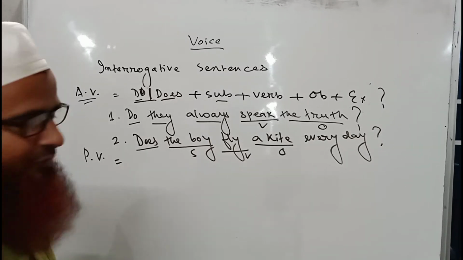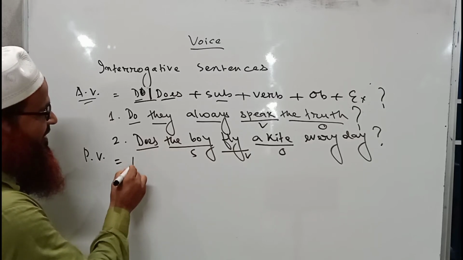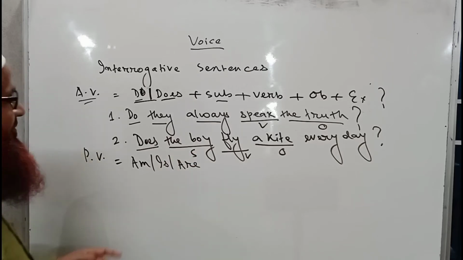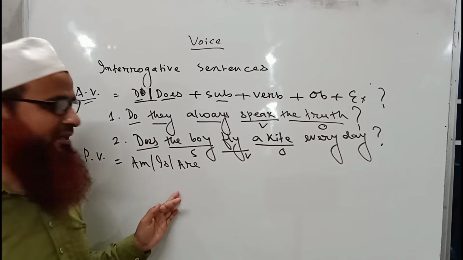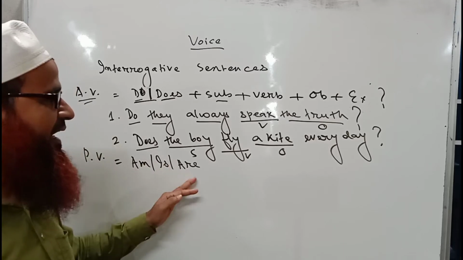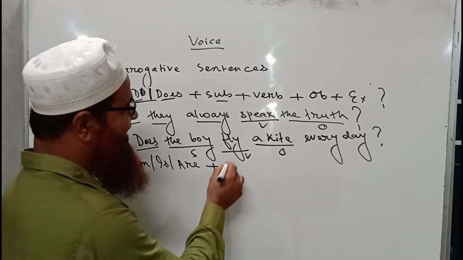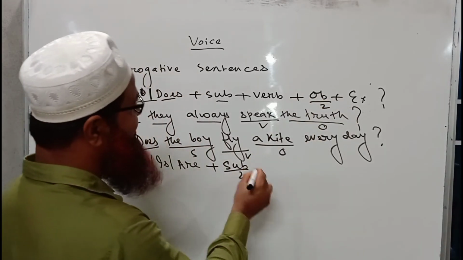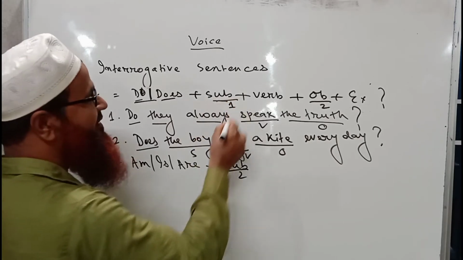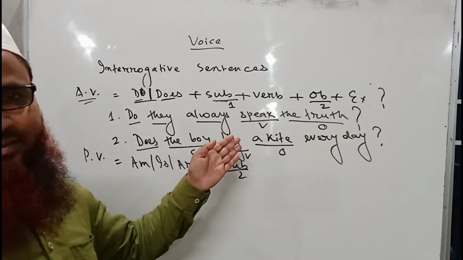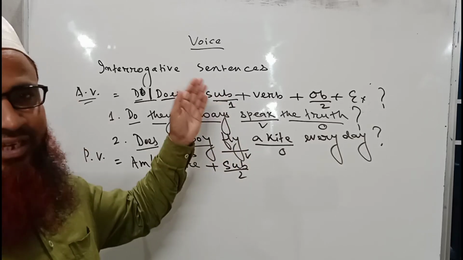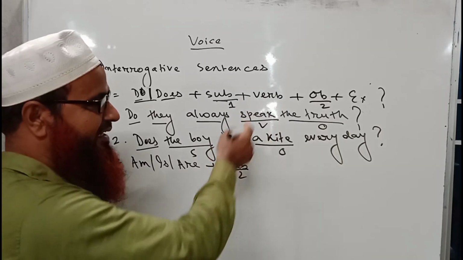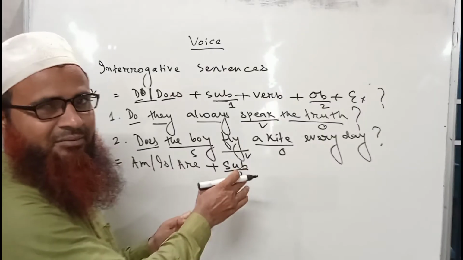Okay, in passive the sentence must start with am or is or are. Then there will be the subject, and which subject will it be? This number 2. This will become the subject, and this one is 1. You already know this system, that I always write subject as 1 and object as 2, and in passive the object becomes the subject, that is why this becomes number 2.